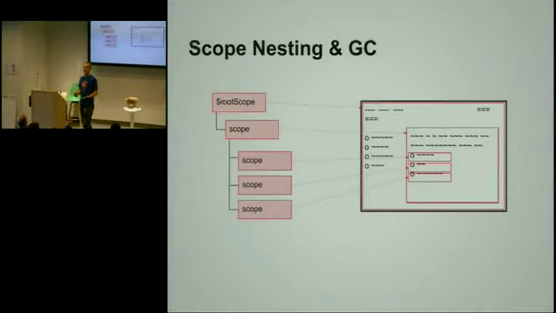If we didn't have nested scopes, we would force you to have a destructor or some kind of way of deregistering all the stuff that you registered with the scope. If you didn't do that, then there would be problems with memory leaks. You don't want memory leaks in larger applications. And the approach with destructors is very error prone. It's very easy to just forget to deregister your listener or destroy a model.